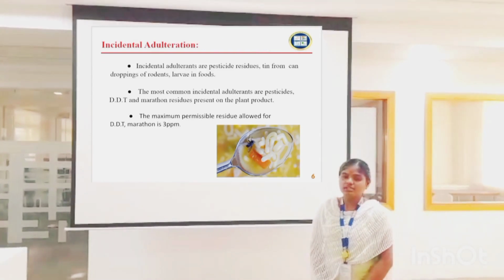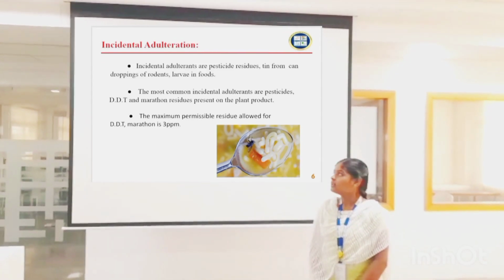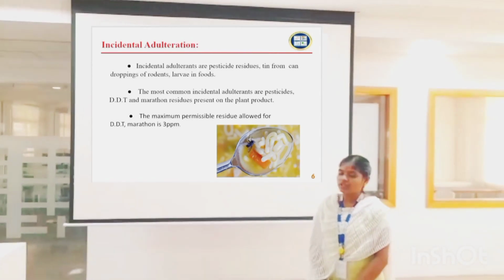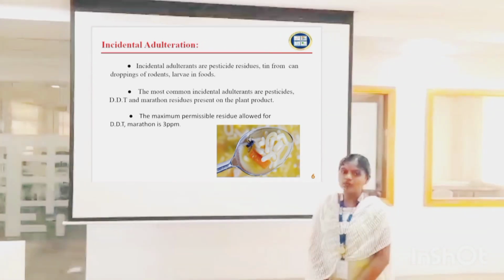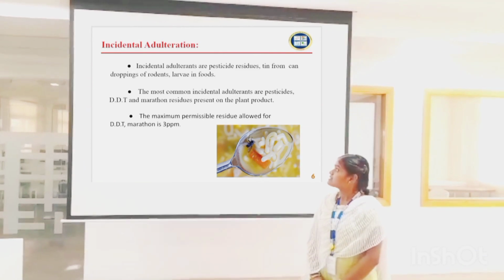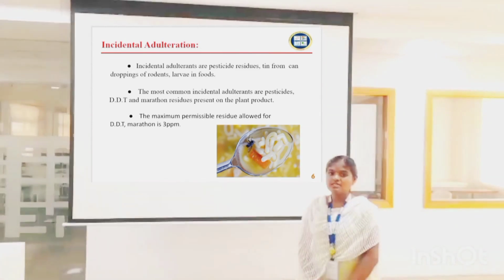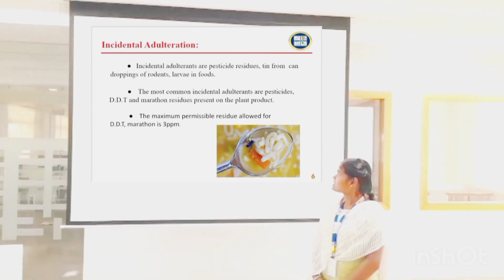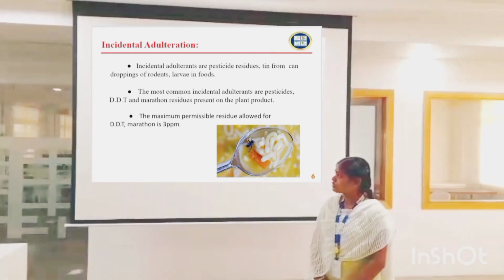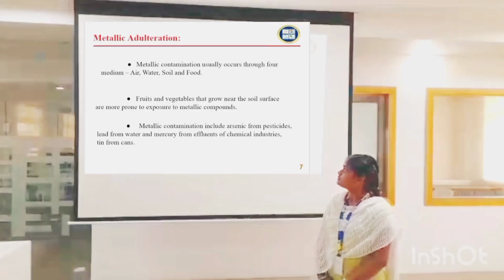Incidental adulteration. The adulteration is done unknowingly. The deliberate addition of inferior material to foods to heighten the appearance and quality of food to gain great profits. Example, pests such as insects and rodents are introduced into the food at a high degree and raise the quality of food to gain great profits.